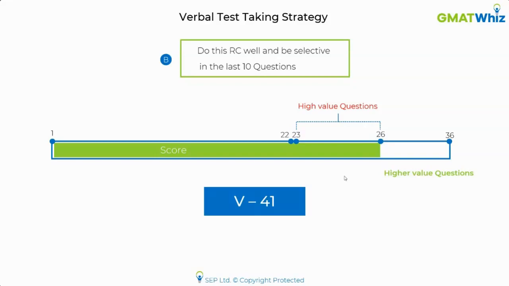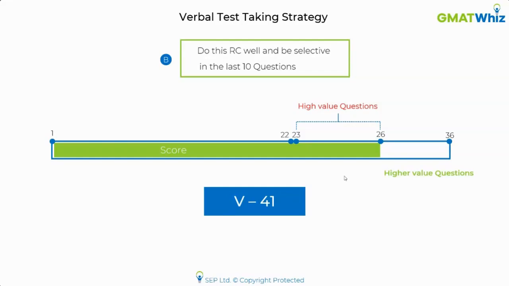So you have to build the capability. And again, mark my words, my friend, this capability is not going to work directly on the test day. You have to build the capability to do well on the first 26 questions on the GMAT. Okay, so this is a case study which I wanted to discuss with you to help you understand how you should work with the algorithm in a tough scenario as well.